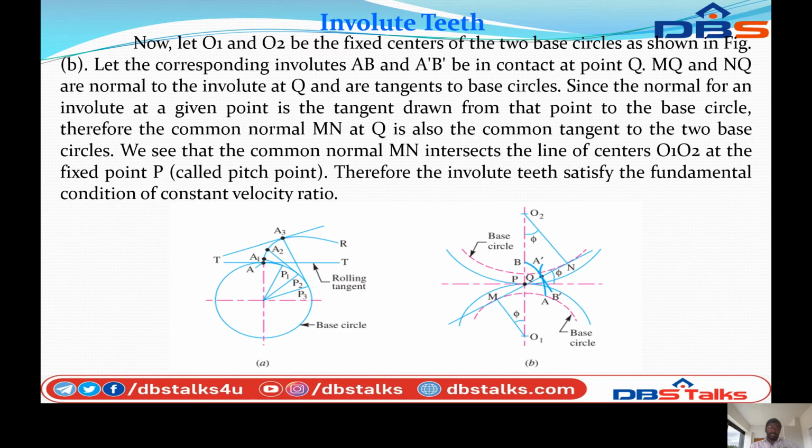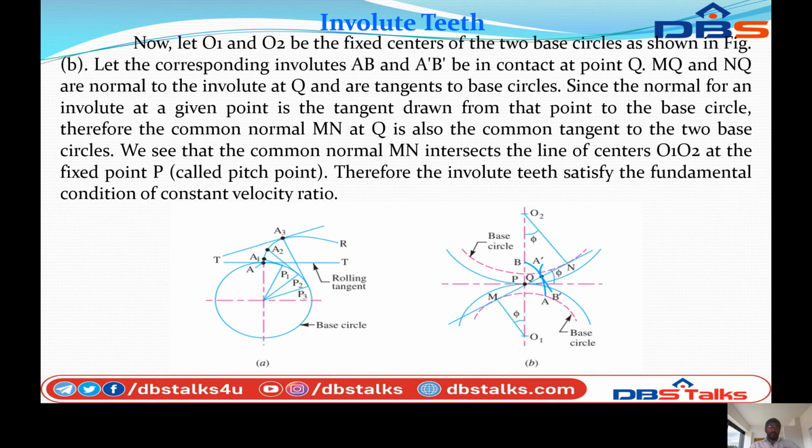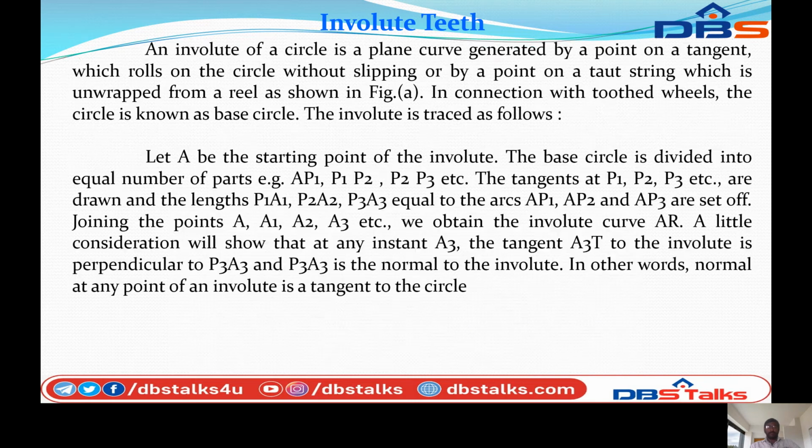to the particular tooth. Let A be the starting point of the involute, and the base circle is divided into equal parts: AP1, P1P2, P2P3, etc. You can see the figure, these will be divided into equal parts.